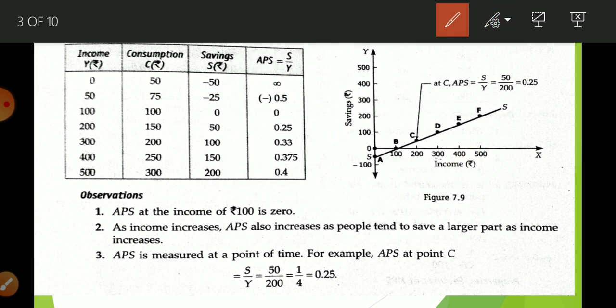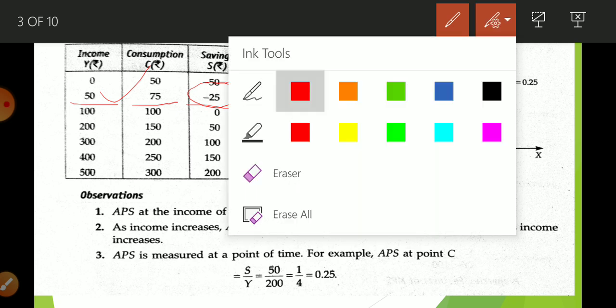Next, income is 50, consumption is 75, saving is minus 25. So what will be the value of APS? It will be minus 0.5, because now we divide saving, which is minus 25, upon income, which is 50. So it will be minus 0.5. When we divide, we get this value.